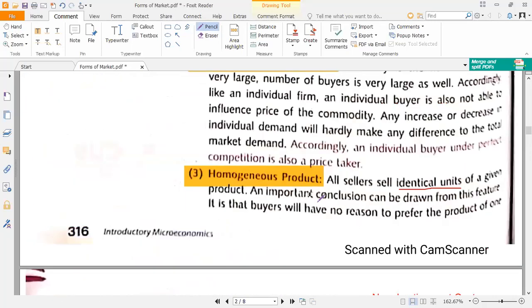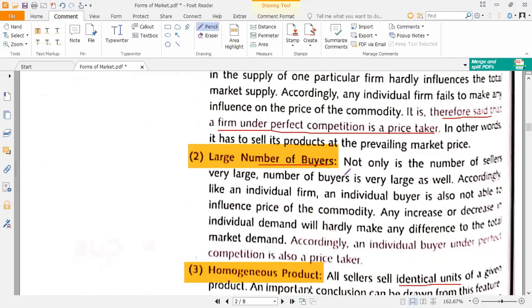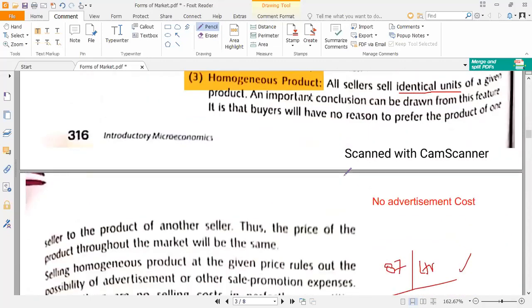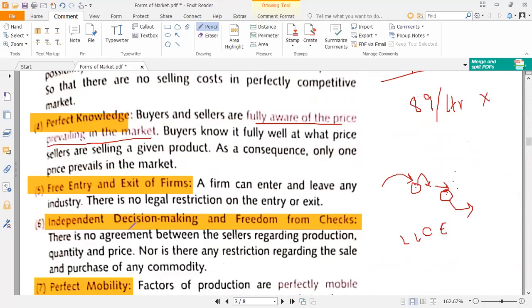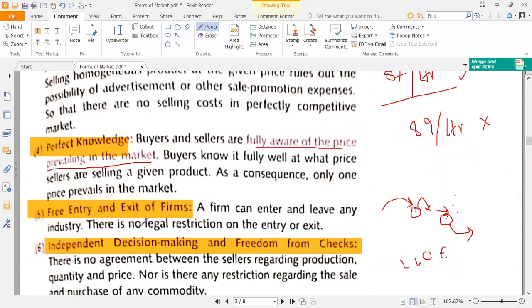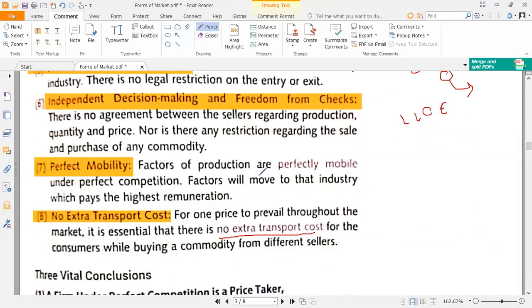So we have completed these 8 points. I am quickly repeating these 8 points. There are large number of firms or sellers in the market. There are large number of buyers. The product which they sell in perfect competition is homogeneous, that is identical to each other. Buyers and sellers have the perfect knowledge of the product, that means they have pure, total, complete knowledge of the prices prevailing in the market. Firms are free to enter and exit the industry at any point of time. They are having independent decision making and freedom from checks. The factors of production are perfectly mobile, and there is no extra transportation cost.